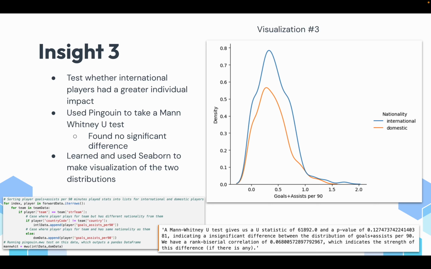And we can see that when I went back and did this test by league, I didn't get a significant value for any of them, meaning that I don't really think there's a super significant relationship here between the proportion of international players in a squad and the squad's performance.